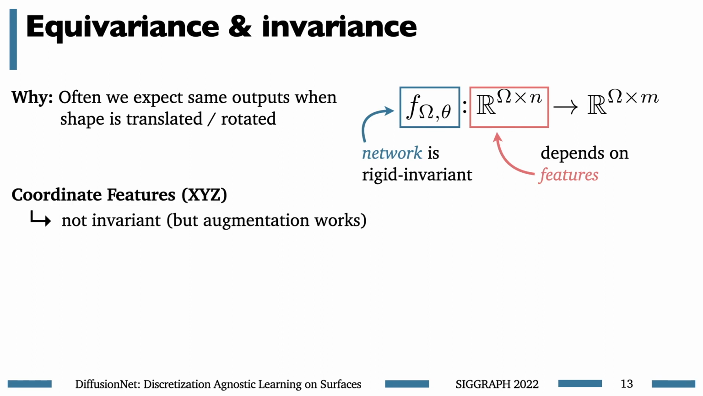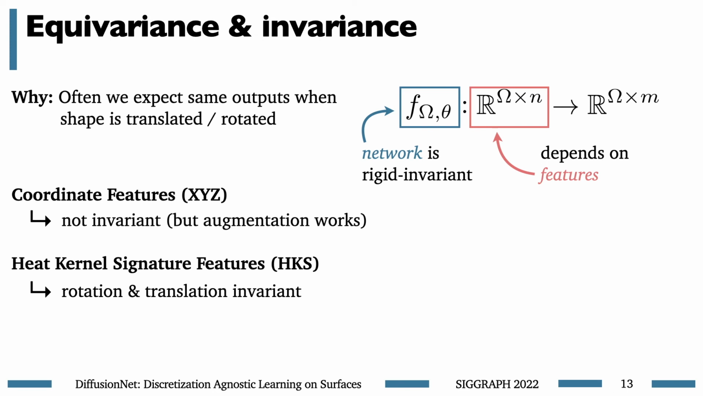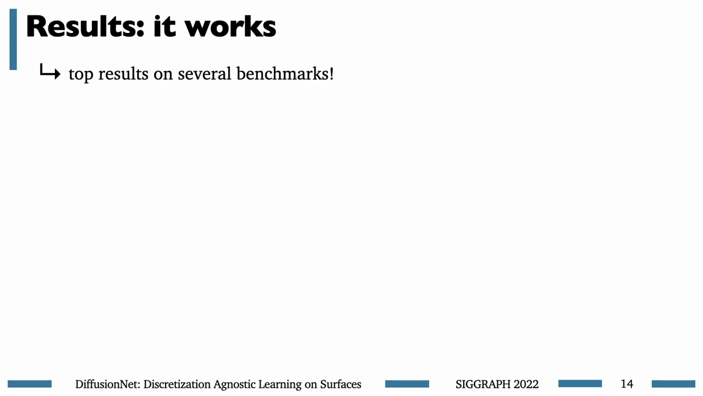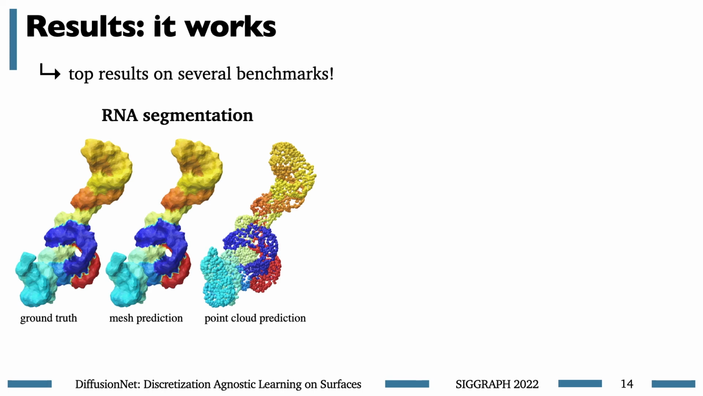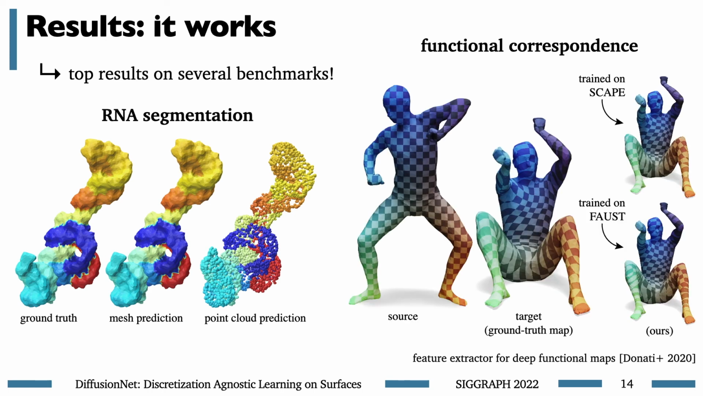These XYZ coordinate features are not invariant, but we found that augmenting with random rotations was enough to get state-of-the-art results on many common benchmarks. Even better, you can use heat kernel signatures and get rotation and translation invariance for free with a purely intrinsic formulation. I don't want to waste too much time on particular benchmark numbers, but let's suffice to say that the scheme works very well in practice and gets state-of-the-art results across a variety of problems in visual computing, especially when mesh structure is available, and for problems when we want to learn and generalize from small training sets.